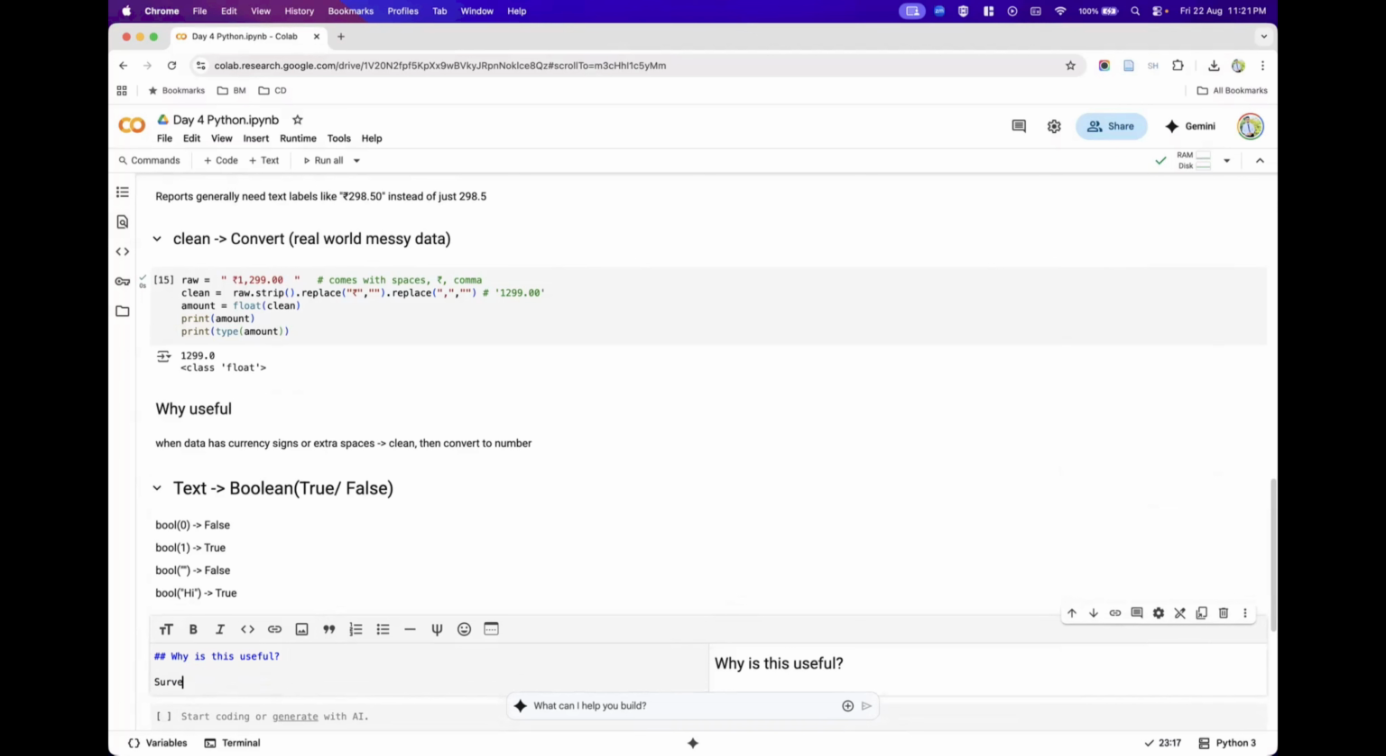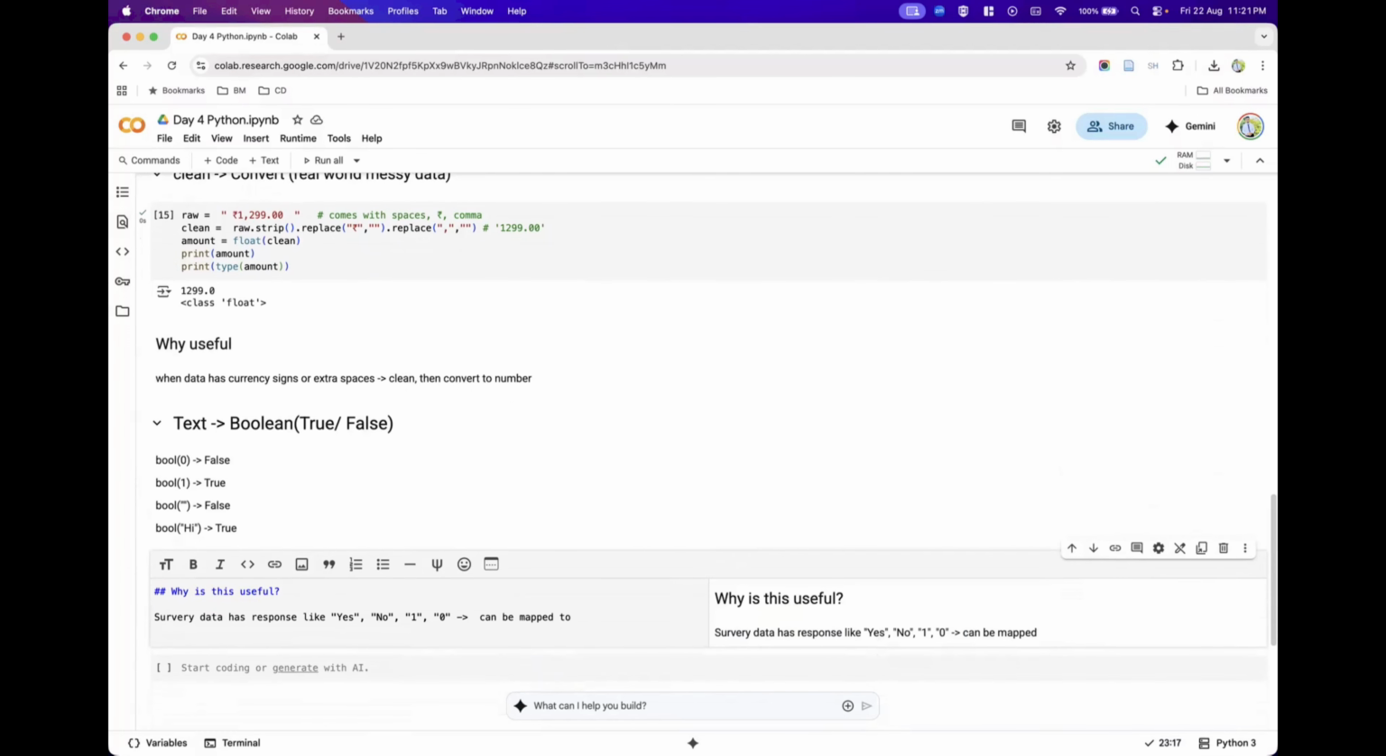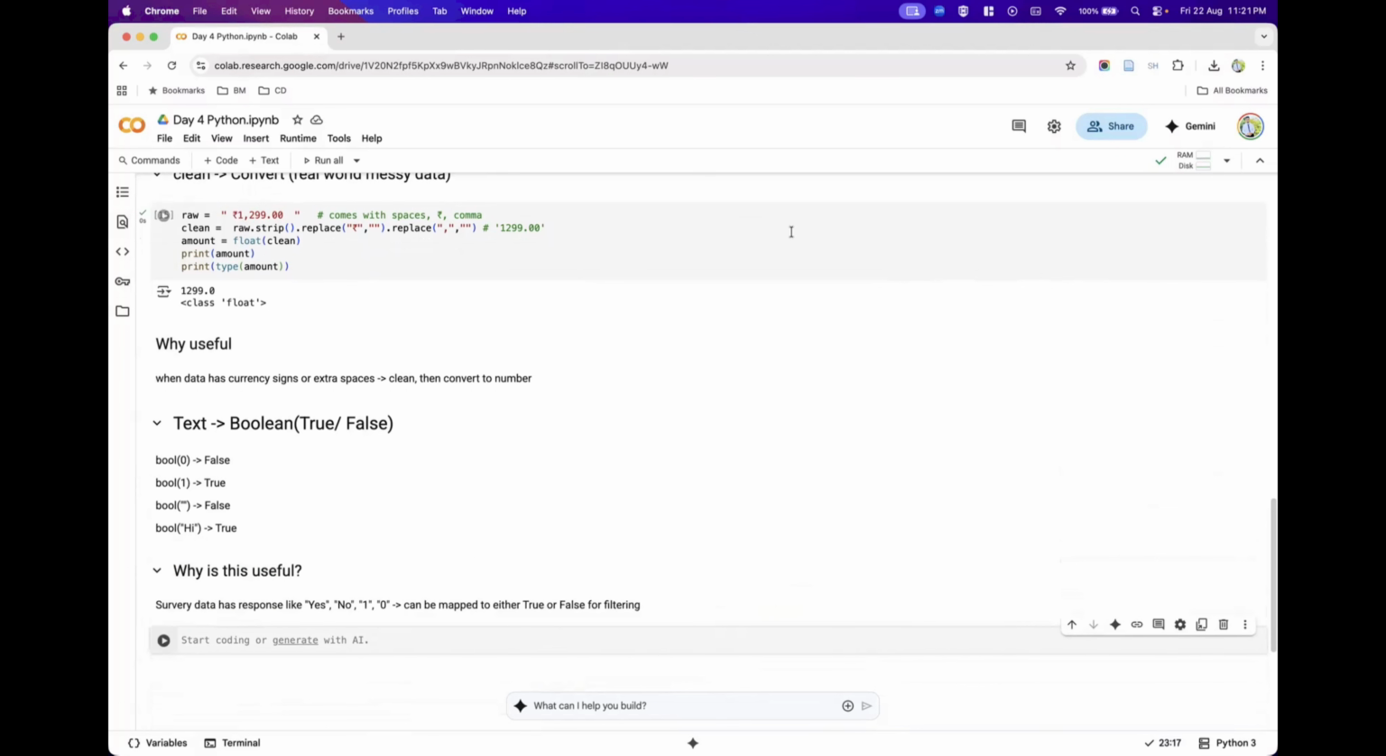Survey data has responses like yes. It might have responses like no. It might have responses like 1, or responses like 0. So all these data can be mapped to either true or false for filtering, so that we can make meaningful decisions from this.